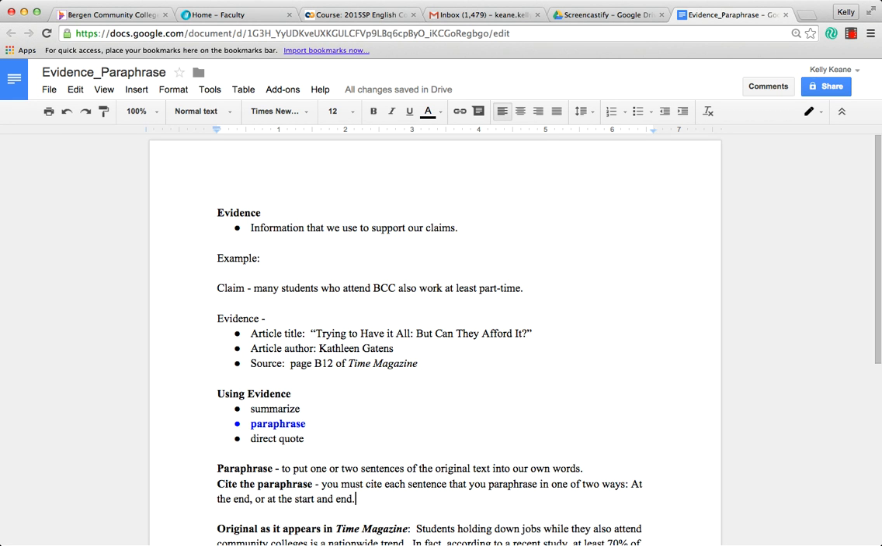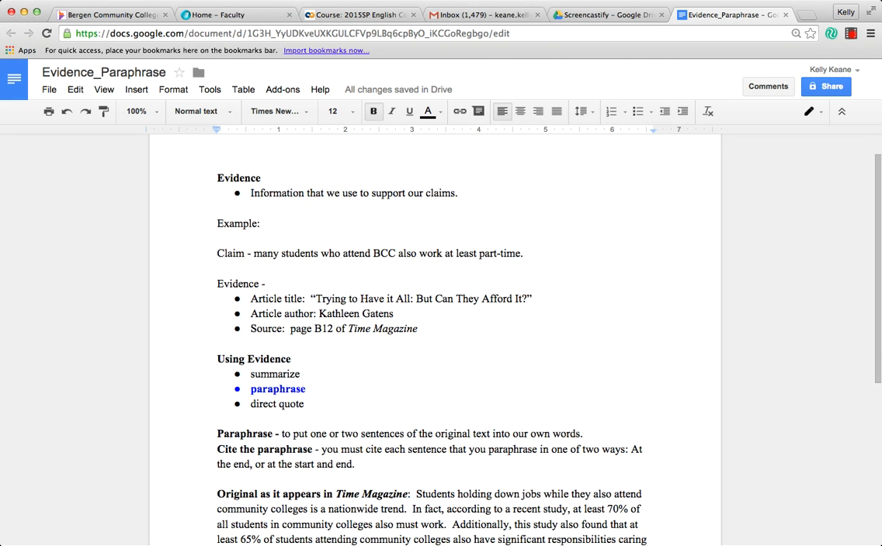Evidence is the information that we use to support our claims. For example, I may make the claim that many students who attend Bergen Community College also work at least part-time. So I am going to do some research, and I have found an article called Trying to Have It All, but Can They Afford It? The article author is Kathleen Gatens, and the source was Time Magazine, and I found this article on page B12.